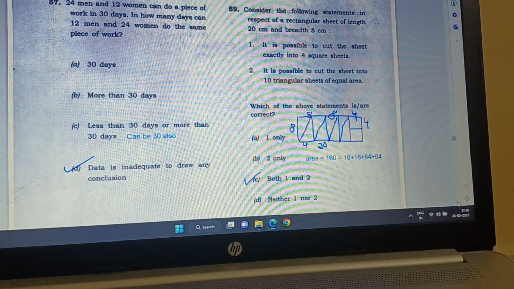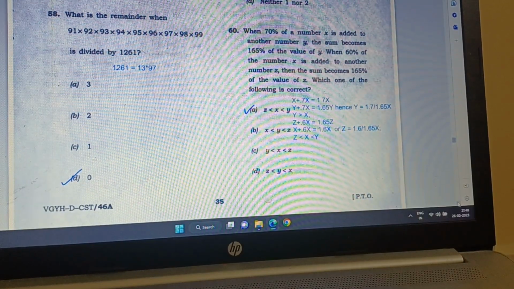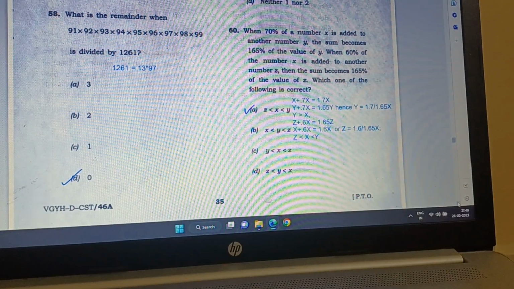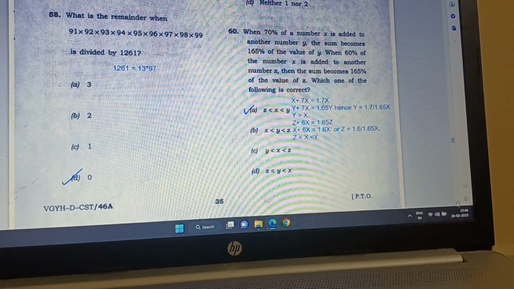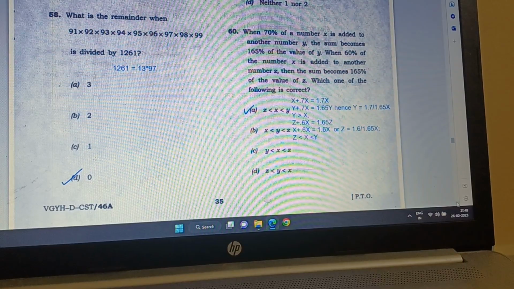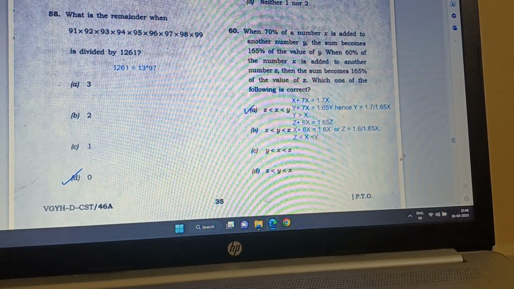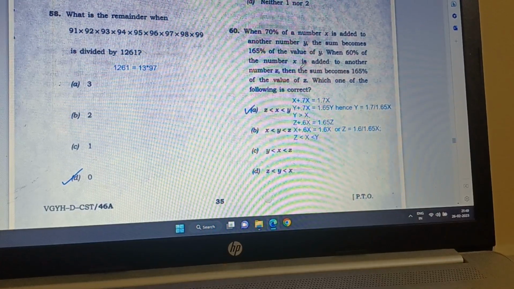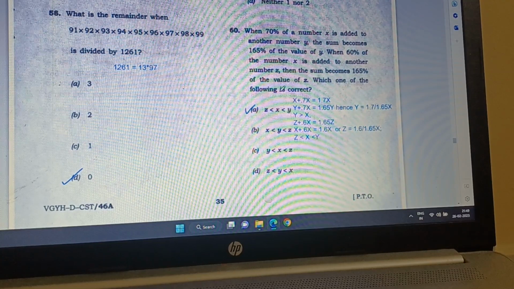Sorry. Now question number 60. When 70% of a number x is added to another number y, the sum becomes 165% of the value of y. When 60% of the number x is added to another number z, then the sum becomes 165% of the value of z. Which one of the following is correct?